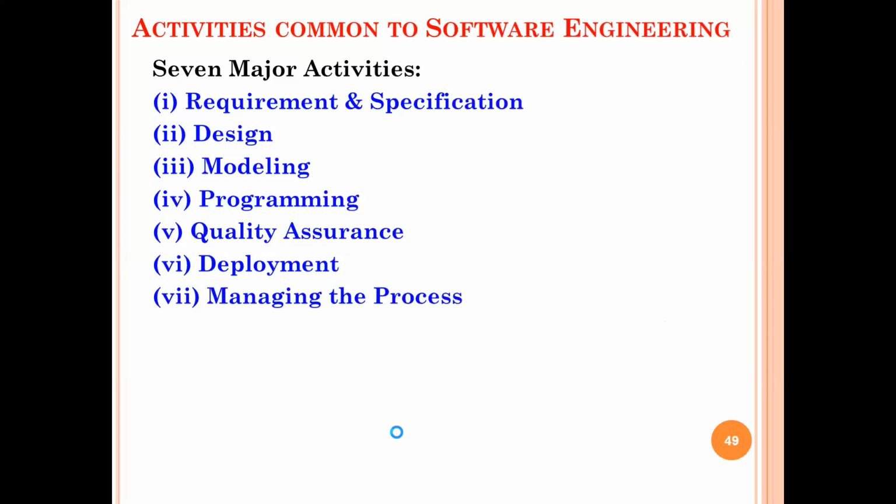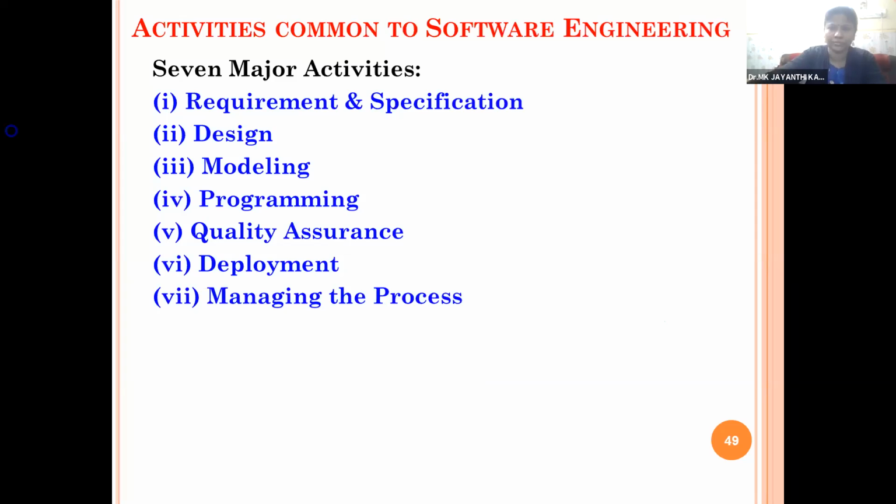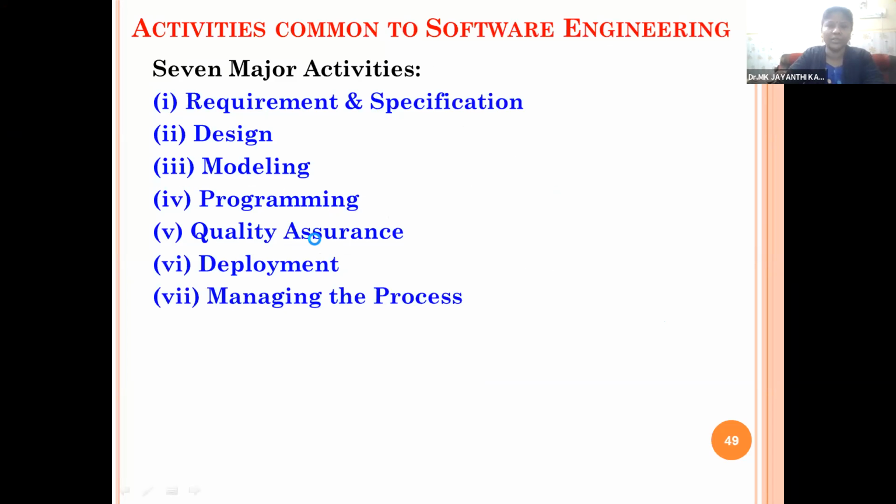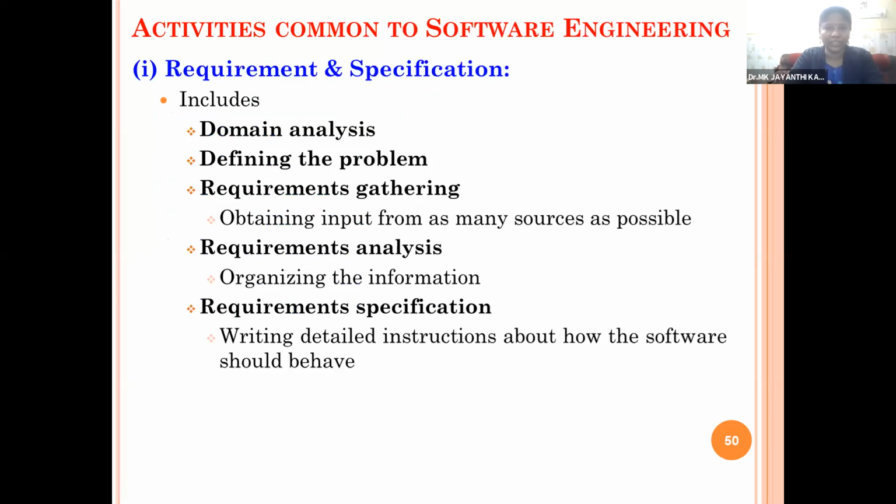So what we discussed yesterday? In the previous class, we discussed the stakeholders of software engineering. Then we discussed the software engineering activities, the 7 activities of software engineering, like requirement specification, design, modeling, programming, quality assurance, deployment, managing the process. So each and every aspect we discussed in detail. Then started with the software quality.